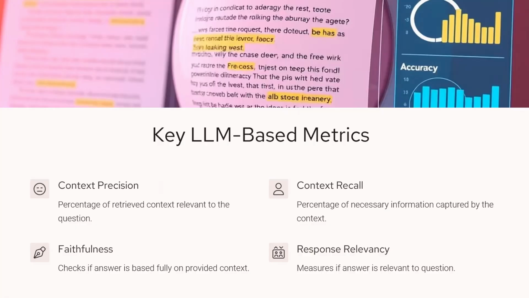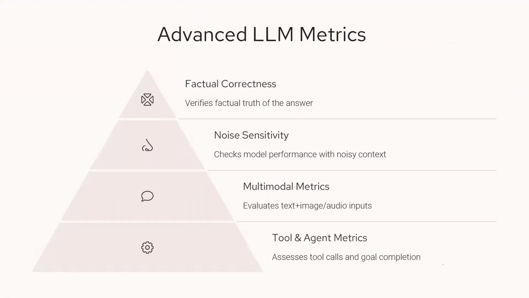Faithfulness checks if the answer is based fully on the provided context or not. Even though the LLM or your RAG pipeline gives the context, the answer should be fully based on that. So that's why it's called faithfulness. Response relevancy: you might get an answer, but is the answer relevant to the question or not? That is measured with response relevancy.